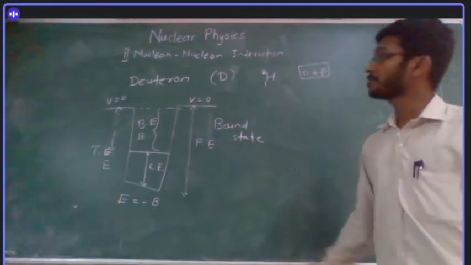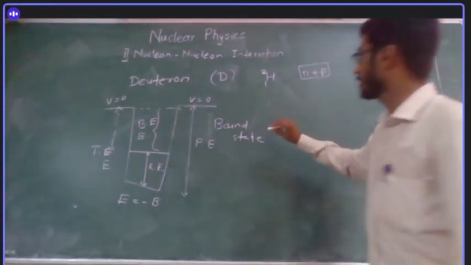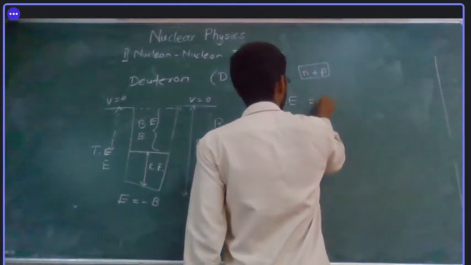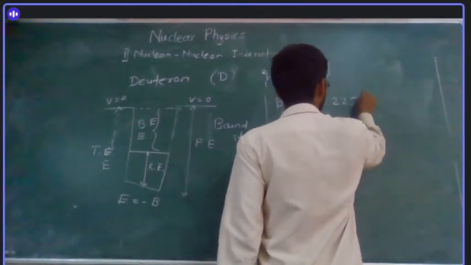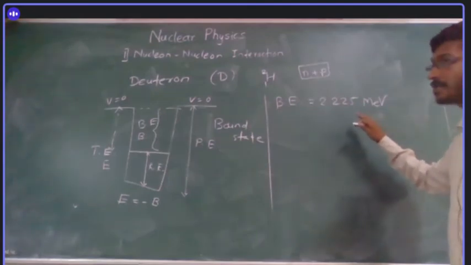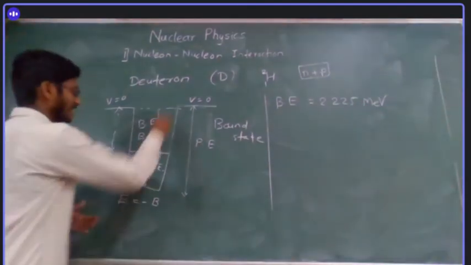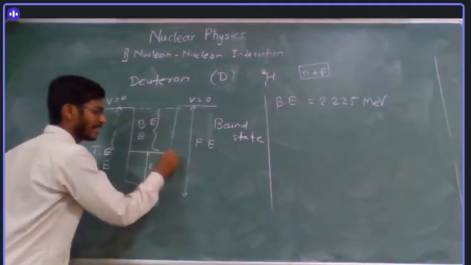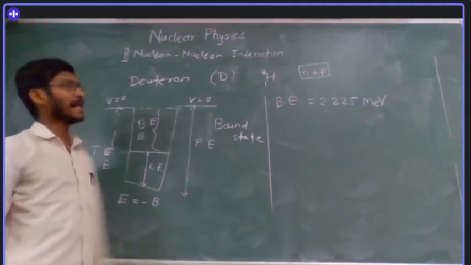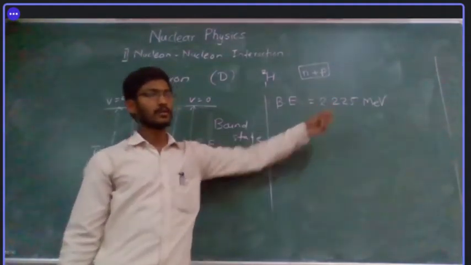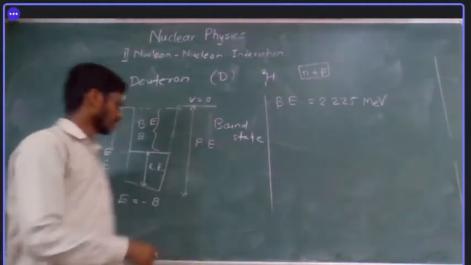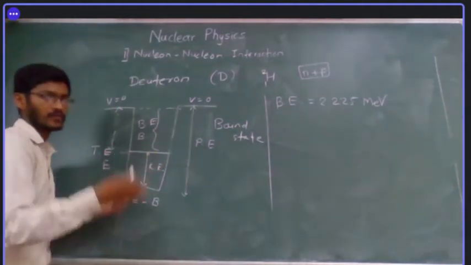So what is the binding energy for deuteron? The binding energy is equal to 2.225 mega electron volt. 2.225 mega electron volt is the binding energy. So suppose the particle is here, this much energy is this. If I provide this much energy, then the deuteron will become an unbound state. So the proton will get separated and the neutron will get separated.